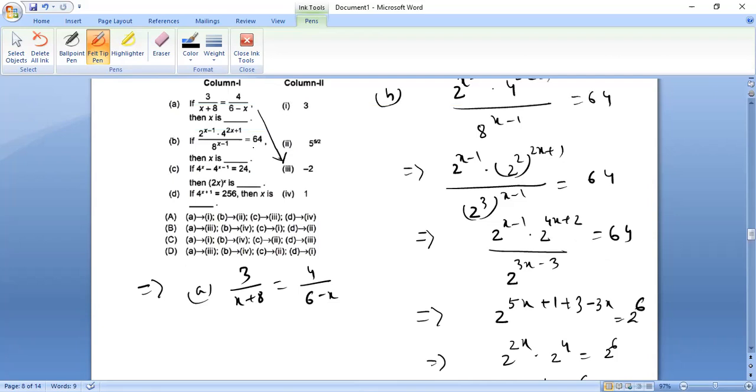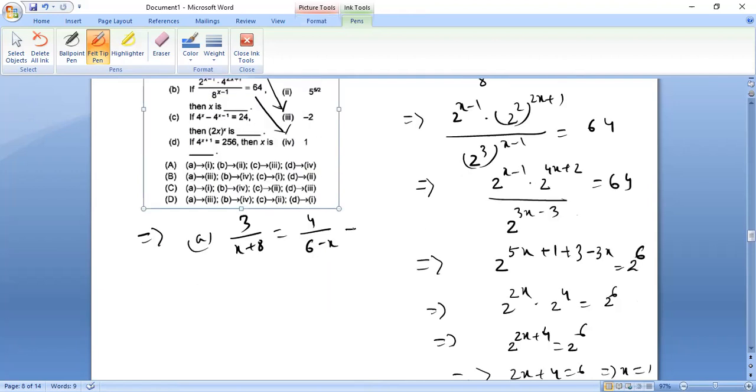So this one will be this one. Okay, this one answer is -2. X becomes -2.